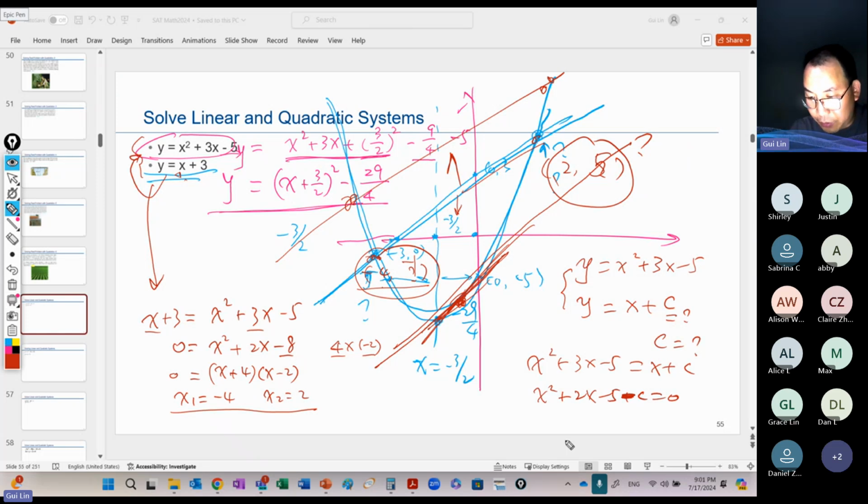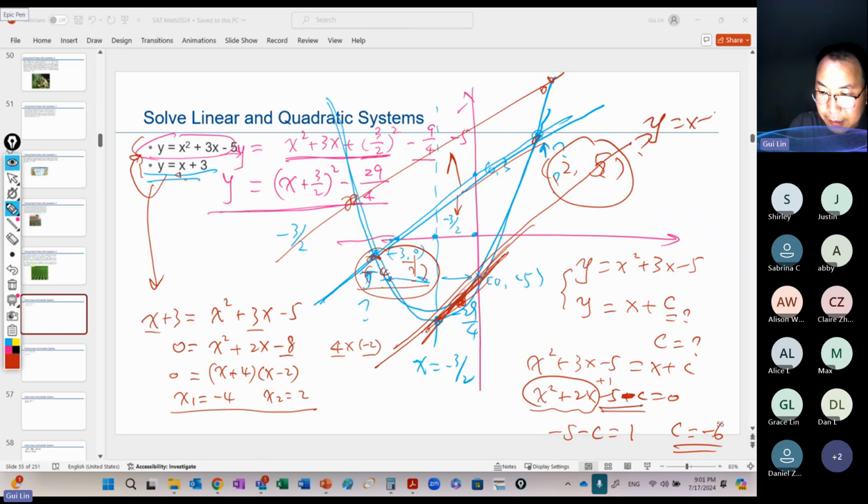So it means a perfect square. When it becomes a perfect square, it means minus 5 minus c equals 1, right? A perfect square here needs 1. So c equals what? Move c to the right, move negative 1 here, so it becomes negative 6. So when y equals x minus 6, this line only has one dot. When c is even lower than -6, if you continue to move down, these two parts separate. This parabola and linear line will be separate, further separate.